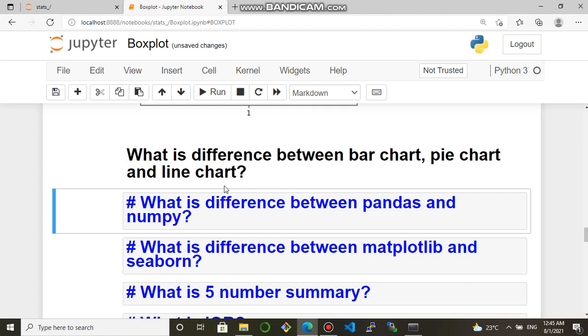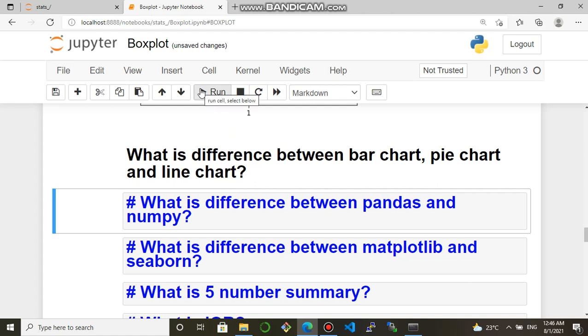And basic interpretation, what I can say: you can prefer a bar chart when an interval is given. If you have to present data in the form of percentage, then go for a pie chart. And if you are going to do trend analysis, then you can prefer a line chart. There is no thumb rule. It depends on your data analysis and accordingly you can use.